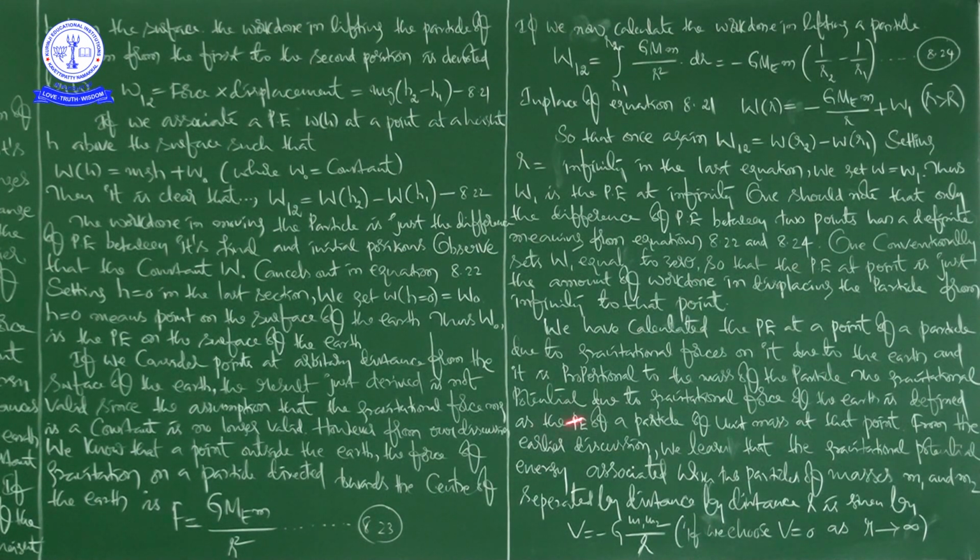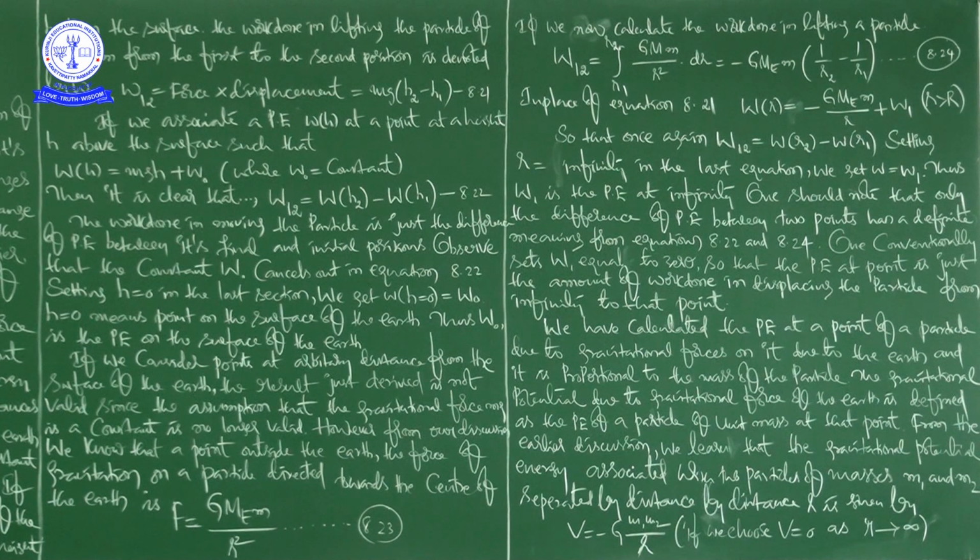The gravitational potential due to the gravitational force of the earth is defined as the potential energy of a particle of unit mass at that point, full stop.